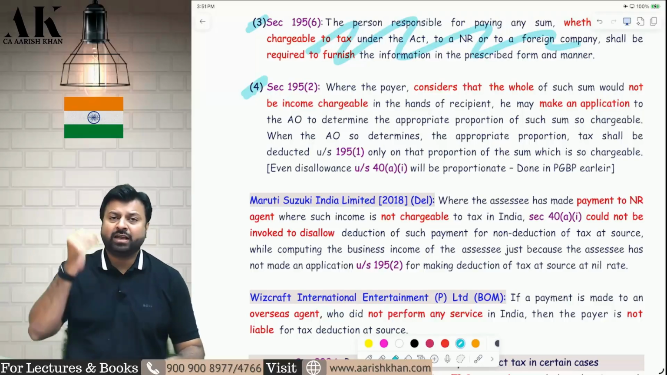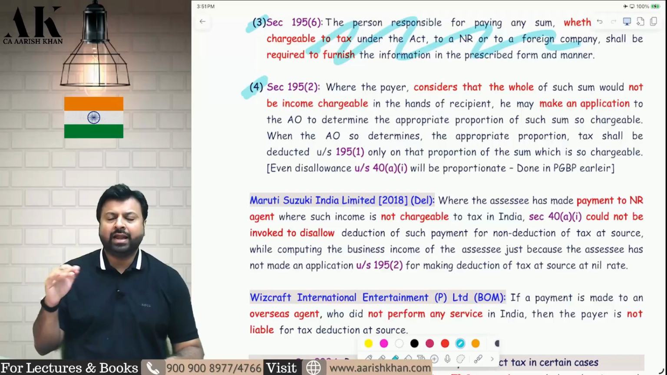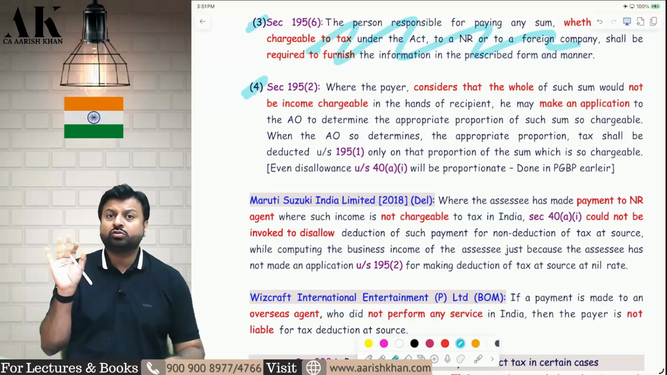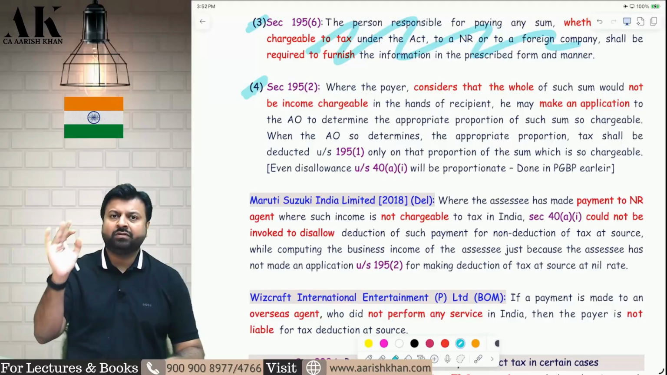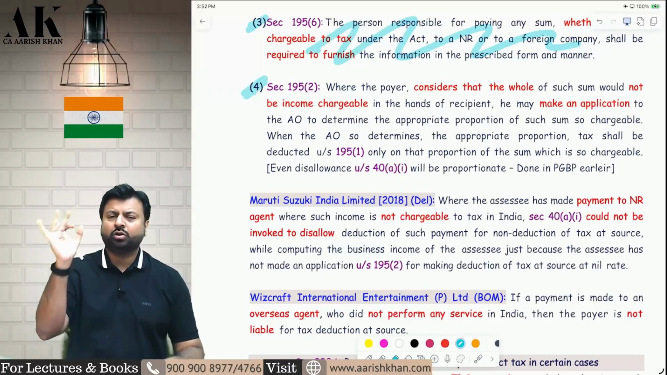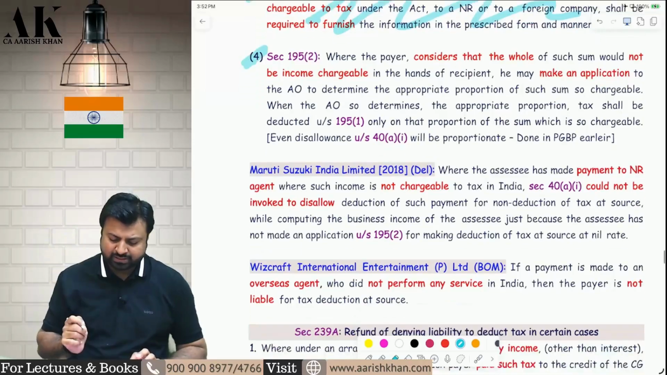Okay. So if you make a payment to a non-resident or a foreign company, and the entire amount is not taxable, say you are making a payment of 10 crore, and you feel that the entire 10 crore is not subject to tax, only some portion is subject to tax, you don't suo motu decide the portion. You give an application to the assessing officer. The assessing officer will determine the appropriate portion and tell you by passing an order. After that, you deduct TDS only on that much portion. Don't deduct TDS on the entire portion. I hope it is clear to all of you.